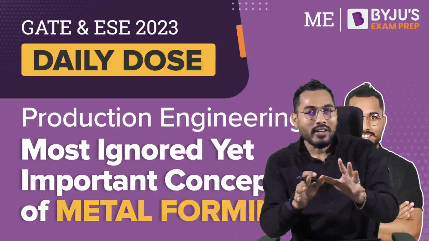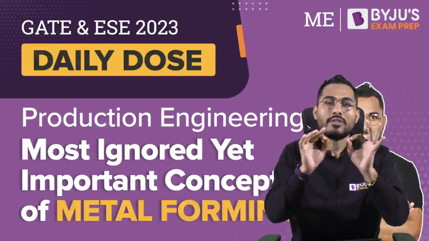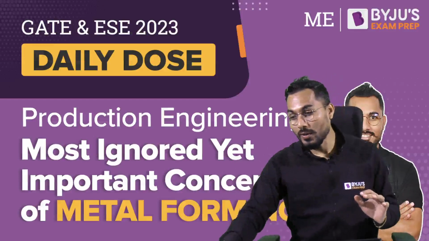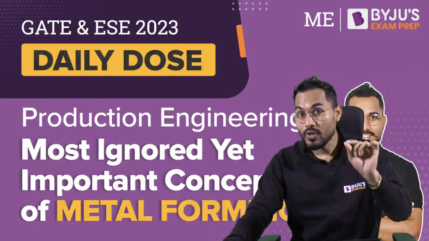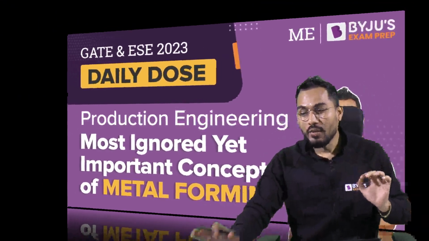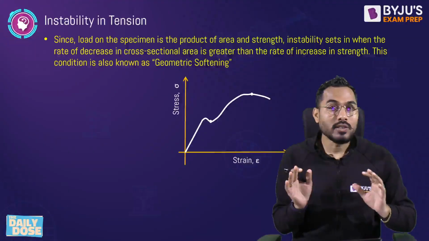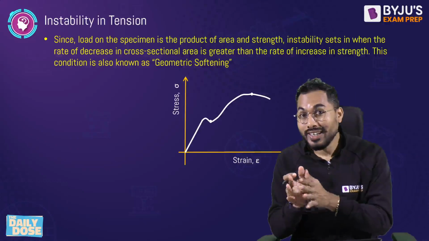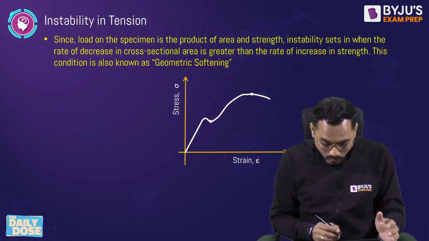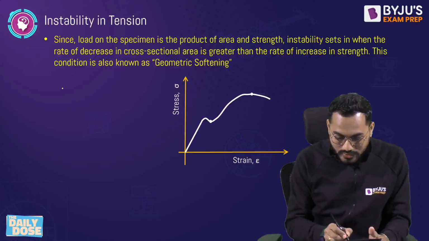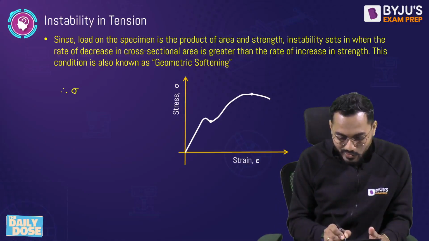Let's understand that when we talk about metal forming, there is a very important concept which is ignored most of the time, and most of the time questions asked in a GATE examination will talk about that concept. In simple fundamentals, that concept is called instability in tension. Instability in tension. If I ask a simple question, what is the value of stress? You will say, what silly question are you asking, sir.